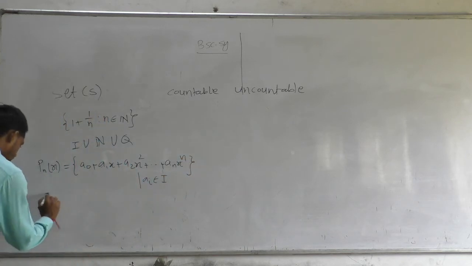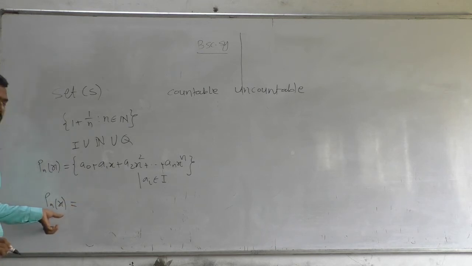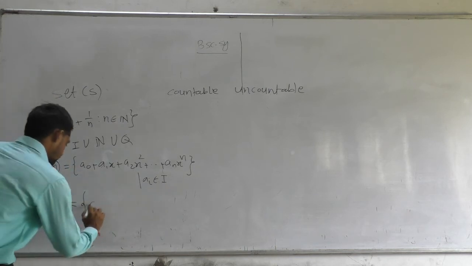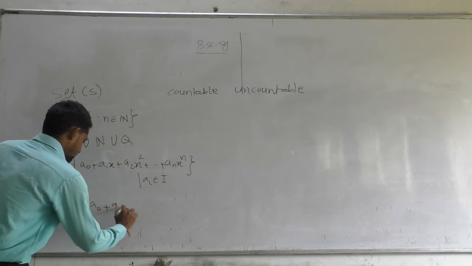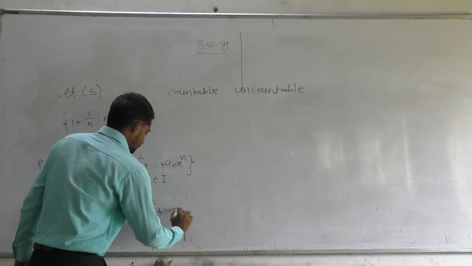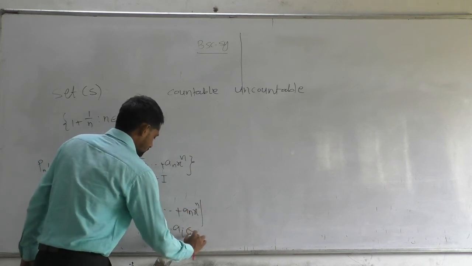Now Pn of x is the set of all polynomials of degree n with coefficients in integers, a0 plus a1x plus a2 x square dot dot dot plus an x raised to n, where ai belongs to N.